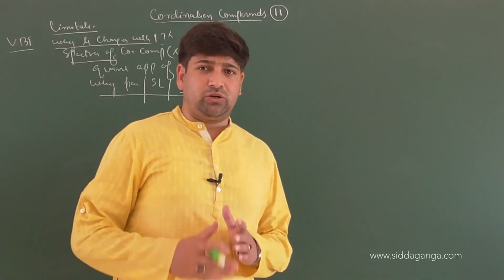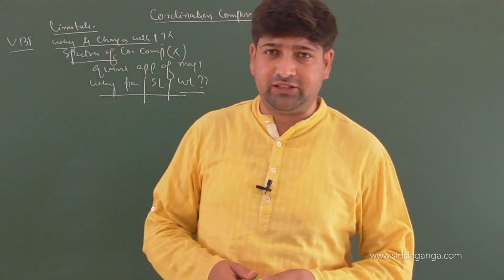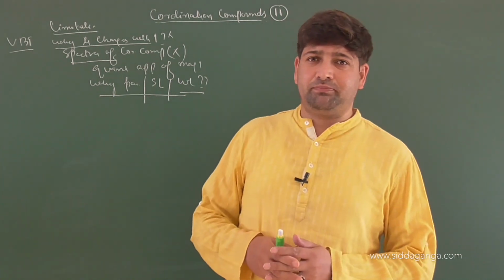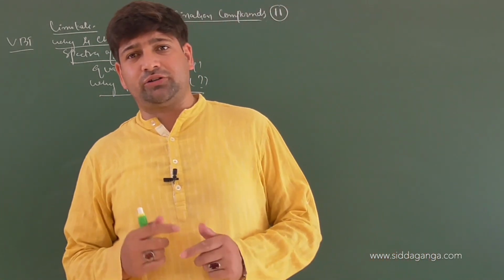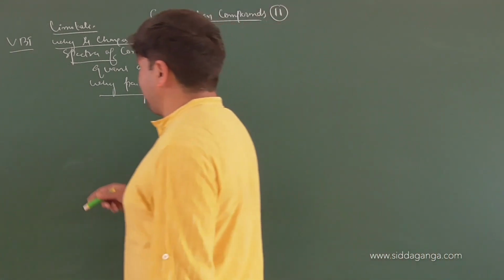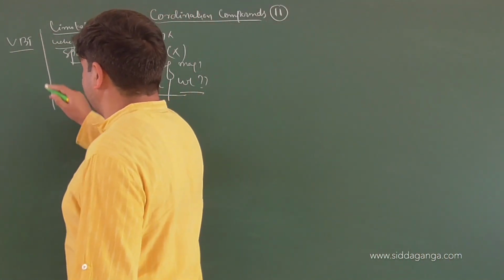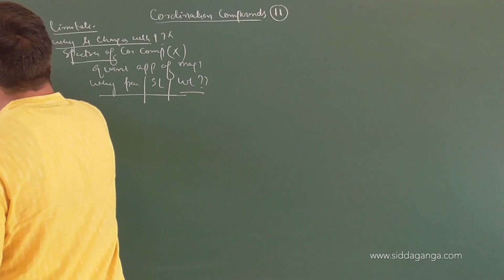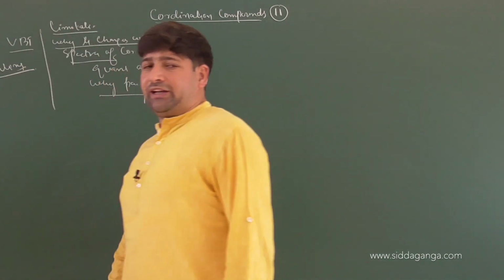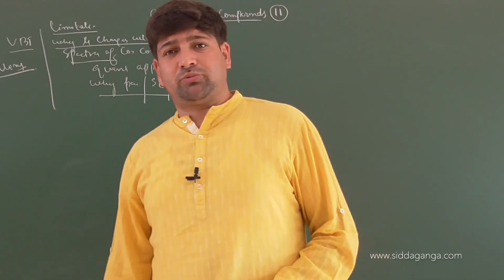That means when you are looking at a strong ligand, as I said in VBT yesterday, a strong ligand will force pairing, but when there is a weak ligand, pairing will not be forced. So electrons would love to remain unpaired there. So there was no proper approach used by the valence bond theory, which was given by Pauling, in order to explain different bonding properties of coordination compounds.